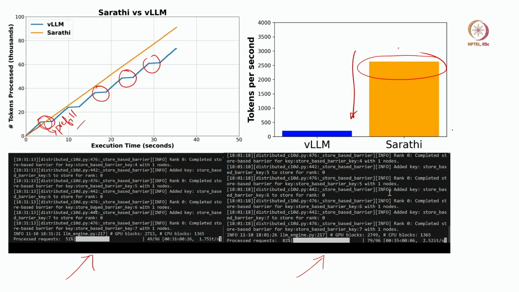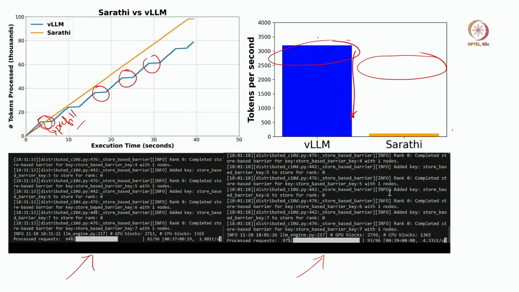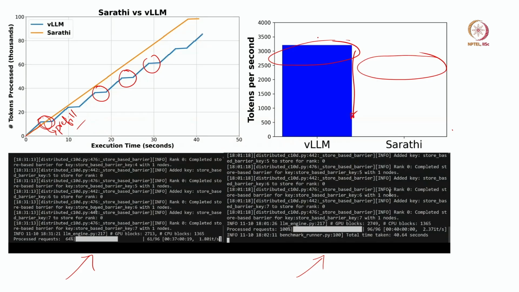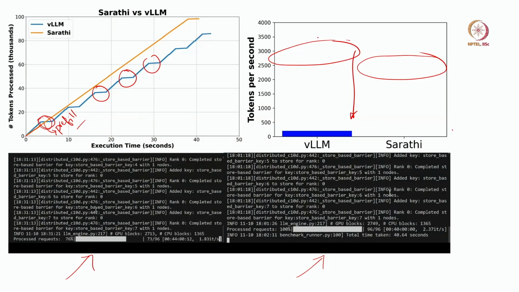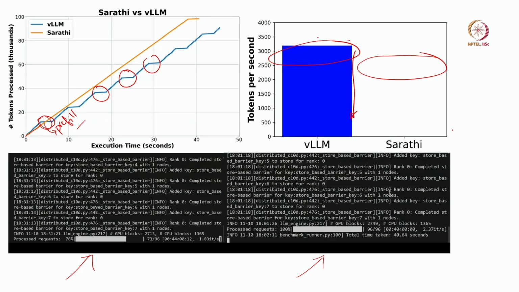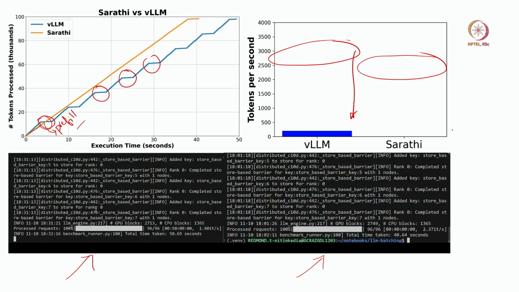With vLLM, the peak tokens per second might be very high, because it is scheduling only the decode, and during decode there is no prefill. But then this sudden drop actually harms the entire batch. I hope you understand the difference between vLLM and Sarathi, right.